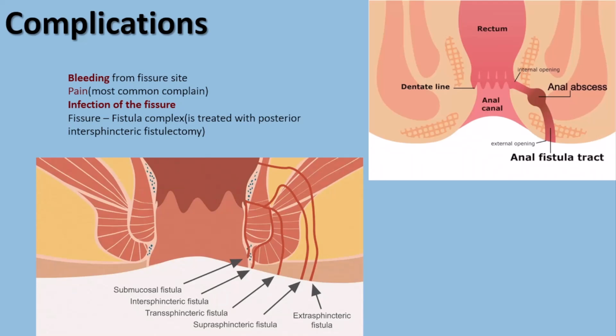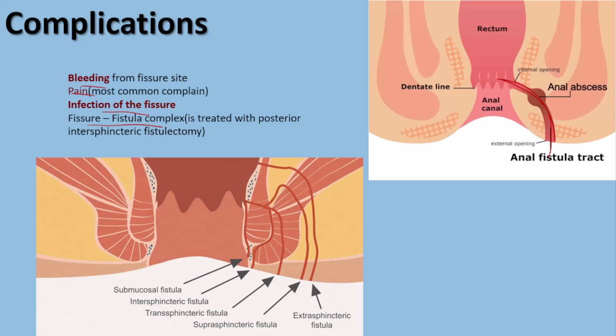So what can be the complications of anal fissure? Of course, bleeding from the fissure site is possible, pain, which is the most common complaint of this group of patients, and also infection of the fissure is possible. But probably the most feared complication is fissure-fistula complex formation, and this is when we have a fistula which is connected to the part where we have the anal fissure, and these patients have a great chance of developing, for example, infection.